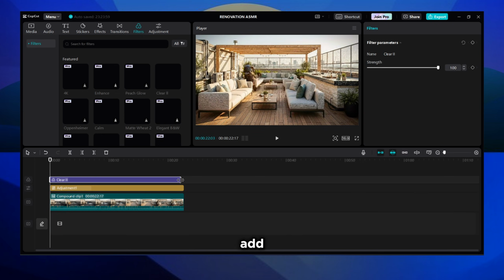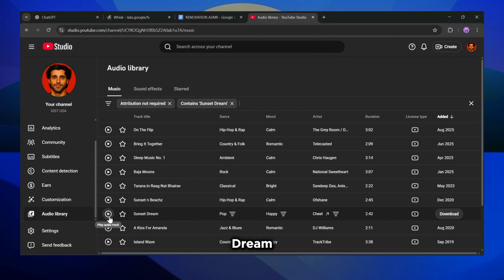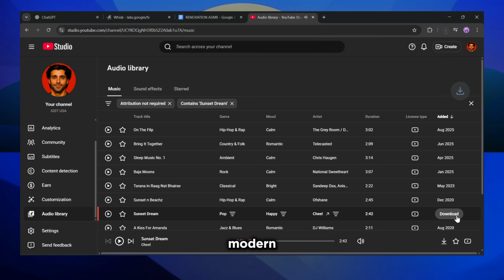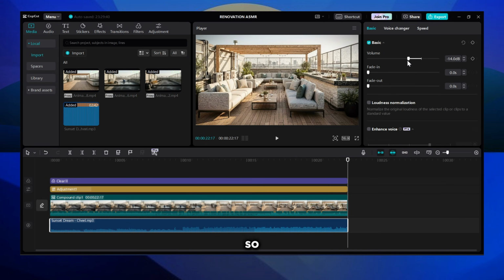Now let's add background music. We're using the YouTube audio library. I'm using Sunset Dream, Calm, Cinematic, and Modern. Download it, bring it into CapCut, and drag it onto your timeline. Lower the volume so it supports visuals without overpowering them. We want atmosphere, not distraction. Export the video. And that's how you create a luxury transformation video from start to finish using AI.